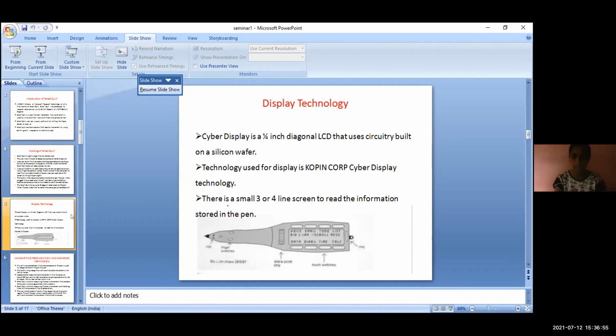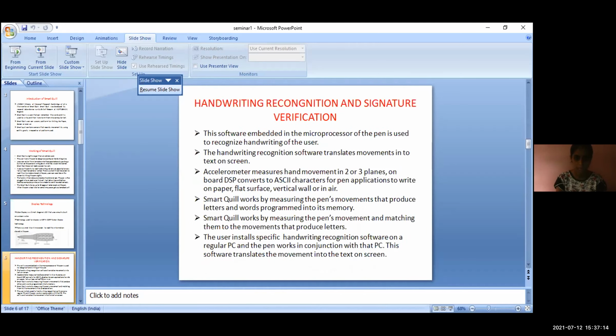Display technology. Cyber display is a 1/4 inch diagonal LCD on a silicon wafer. The technology used for the display is Kopin Corp Cyber Display Technology. There is a small 3 or 4 line screen to read the information stored in the pen. Handwriting recognition and signature verification.